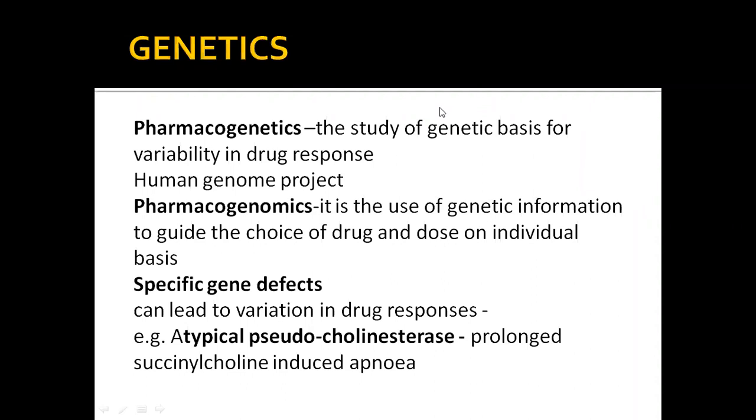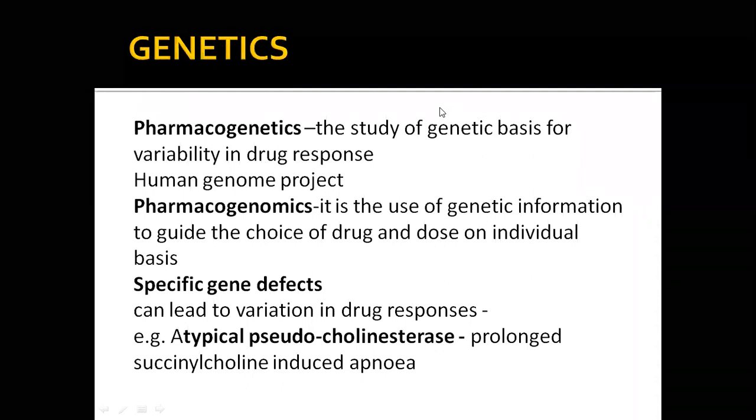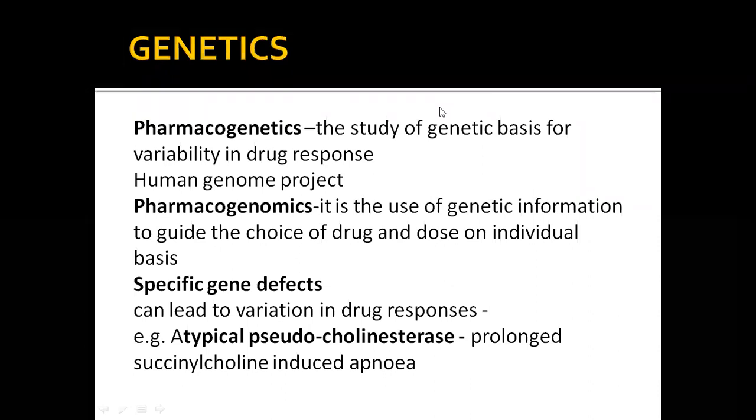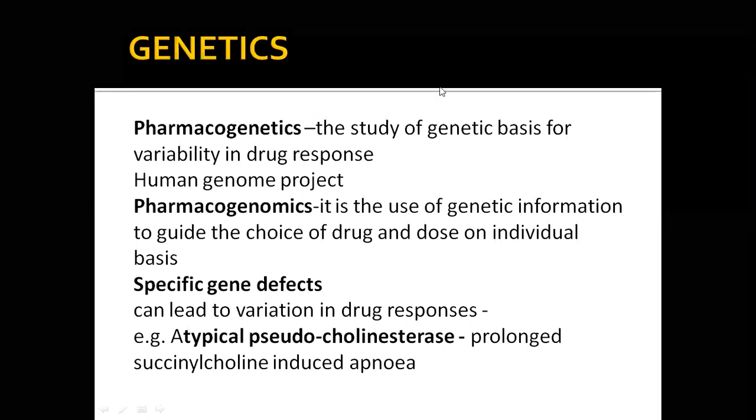If this drug is given, it should be metabolized in the body within a certain amount of time. But in case of atypical pseudocholinesterase, when the person does not have enough pseudocholinesterase, the person will not metabolize it and will go into respiratory arrest or apnea. Okay, that is what we mean by succinylcholine-induced apnea.